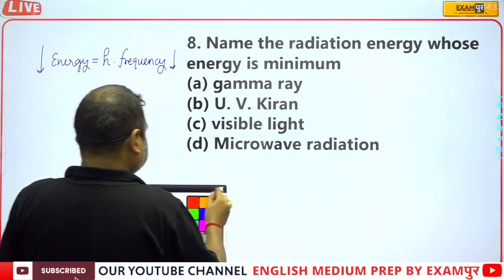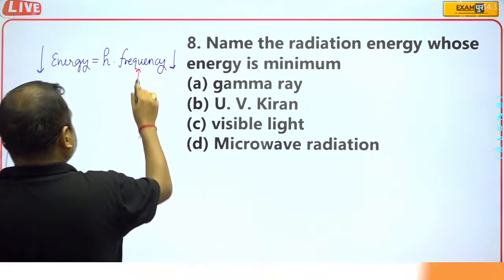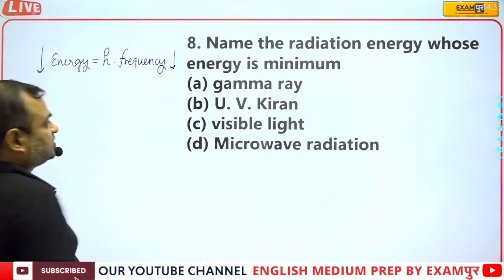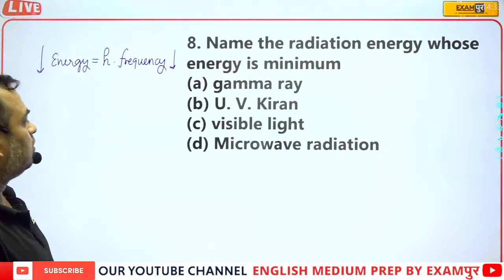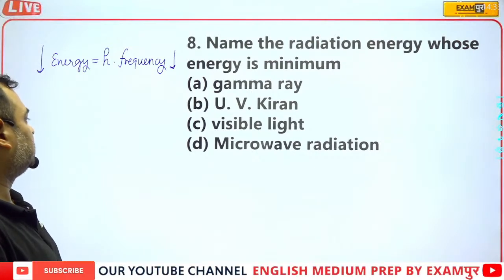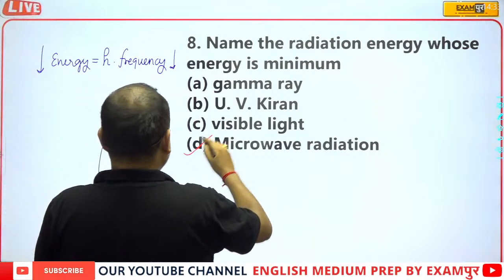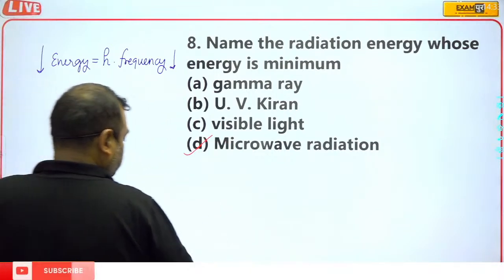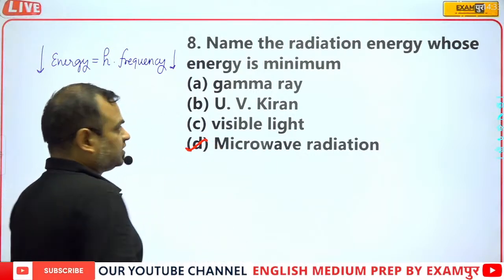If the frequency is minimum, it means the wavelength should be maximum. The wavelength will be maximum in the case of microwave, gamma ray, ultraviolet, visible light, microwave. Obviously microwave. So here microwave will be the correct answer.